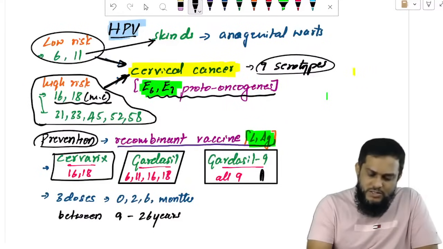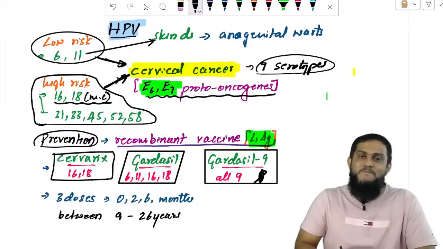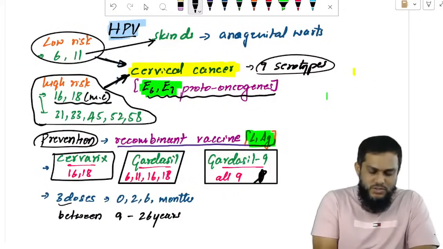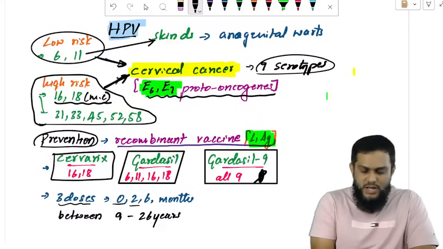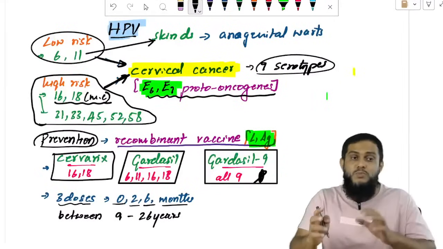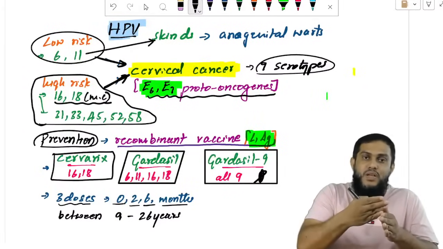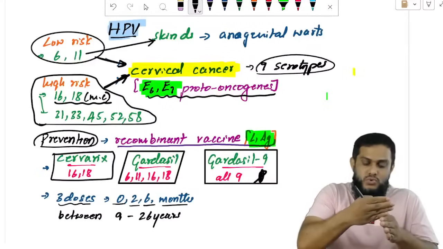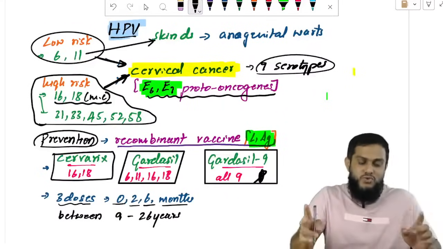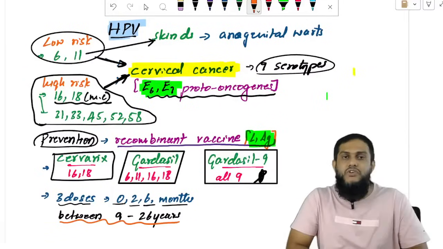Which is the best vaccine? Gardasil 9, because it has all the 9 serotypes which cause cervical cancer. How many doses to take? 3 doses, 0 to 6 months. First dose is at 0, second dose is 2 months after the first dose, and the third dose is 6 months after the first dose. And when to take? Between 9 to 26 years of age.